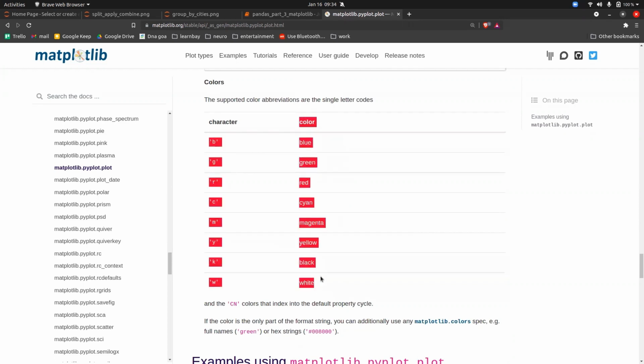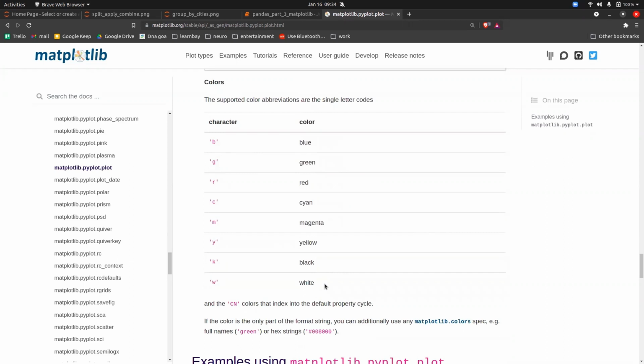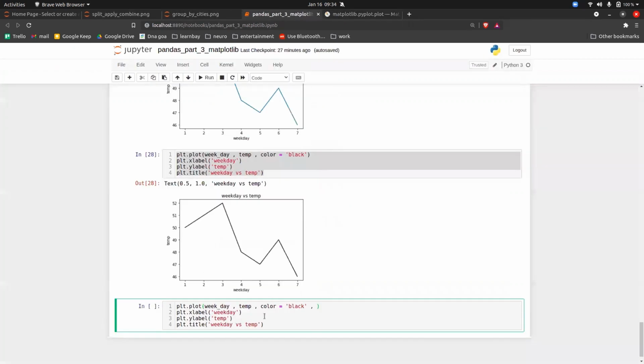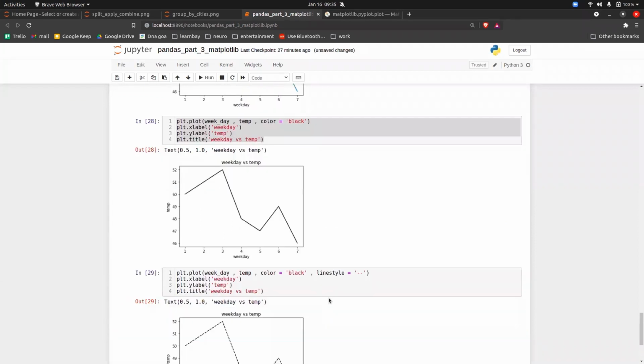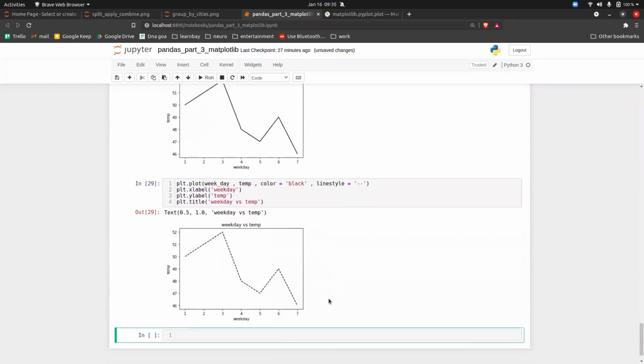Guys, you have to make a habit of reading the documentation, because there are a lot of things to read here. If I come here, let's say I want to change the line style. Line style is equal to, let's say I use a hyphen. Execute it and see, it is a dashed line.